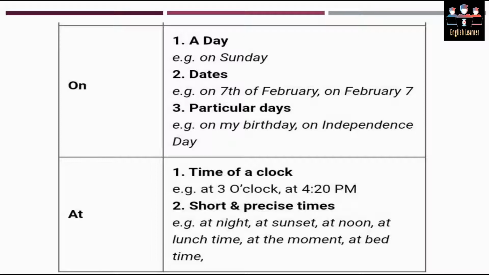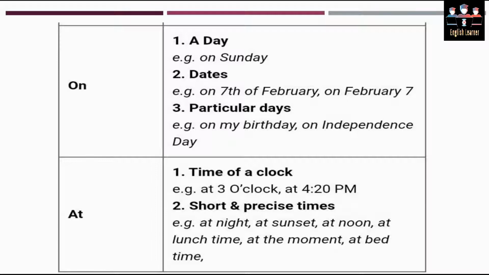Whenever you are not indicating the exact time, but you are just certain about the precise times of the day or the division of the day into certain parts, then you are going to use at. For example, at night, at sunset, at noon, at lunchtime, at the moment, or at bedtime.